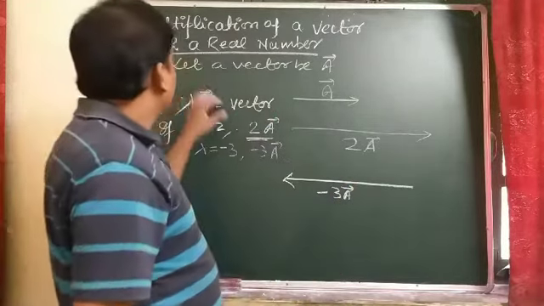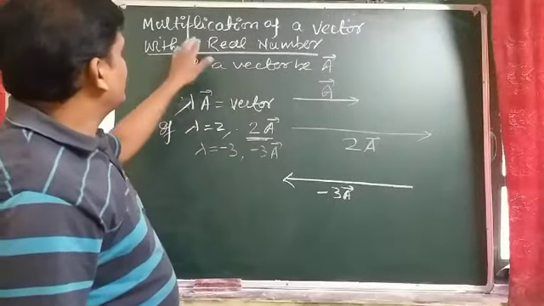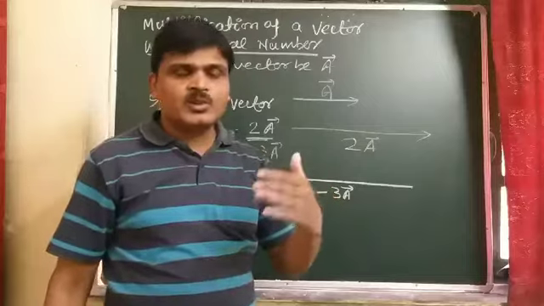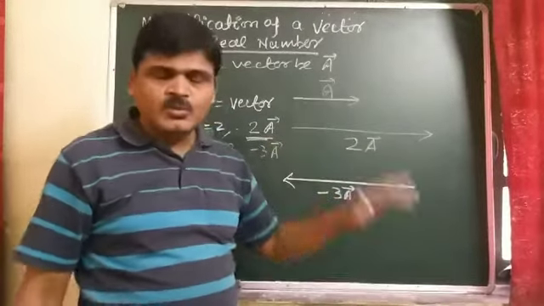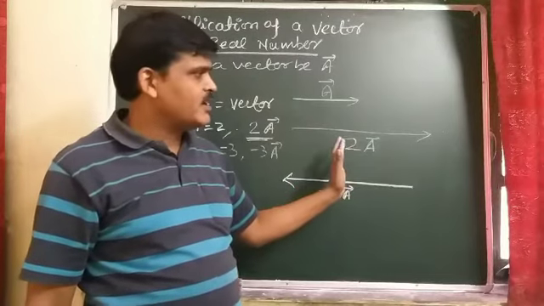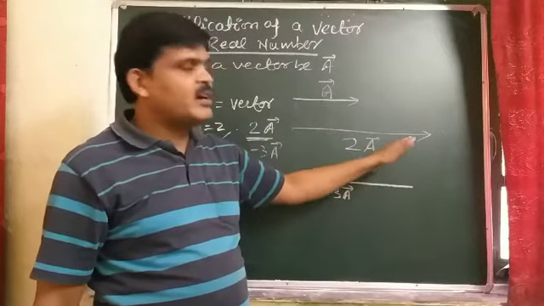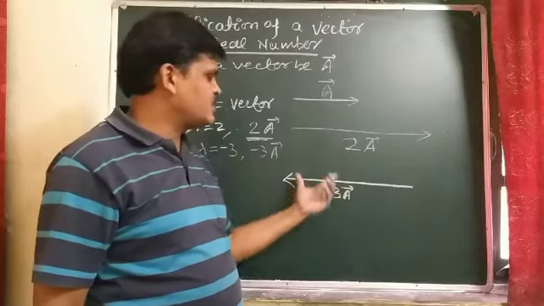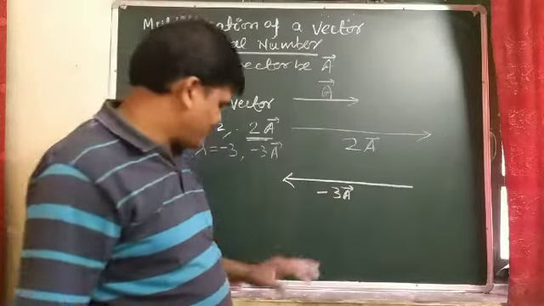So when a vector is multiplied by a real number, the new vector's magnitude will change and direction will remain the same, or both magnitude as well as direction will be changed.